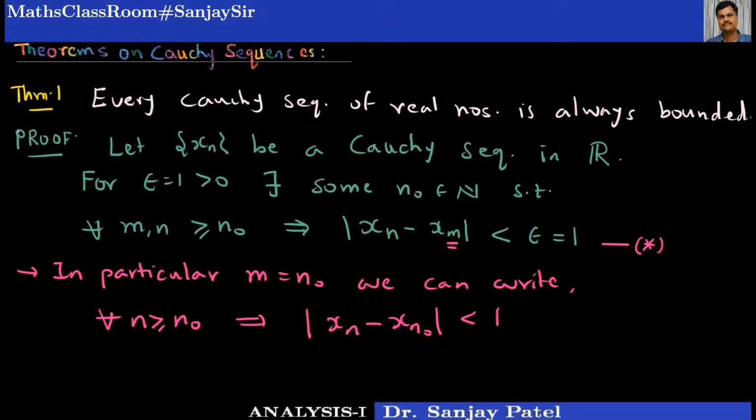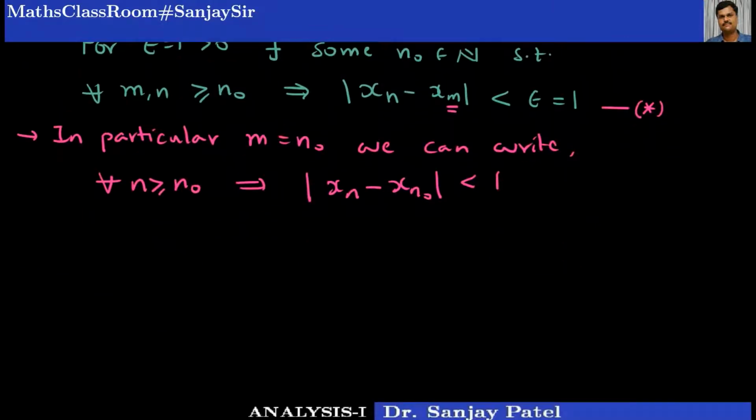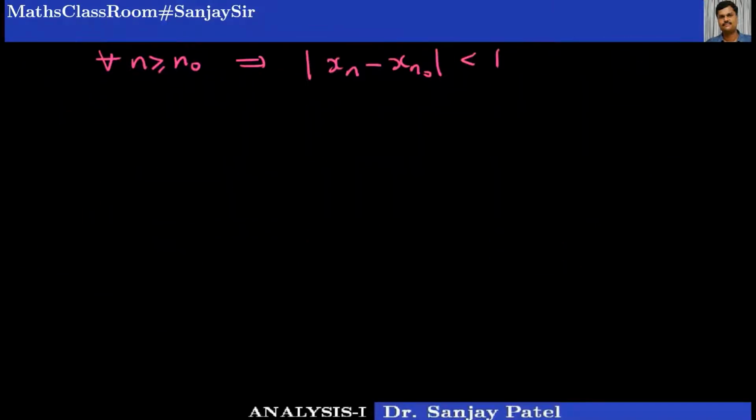Okay, so what I am going to do is consider mod of xn.